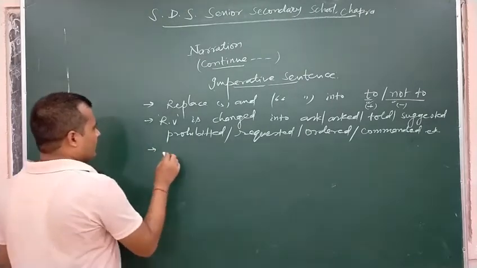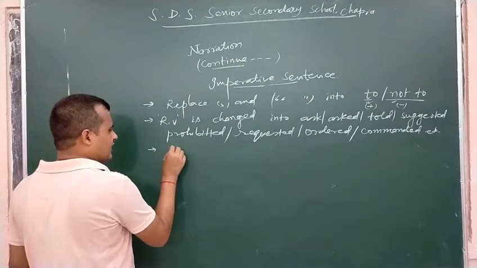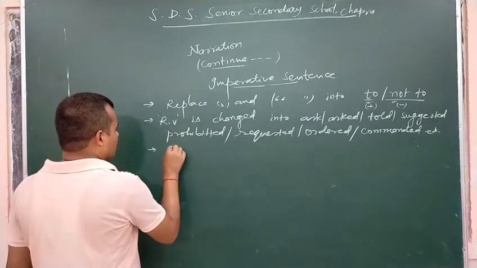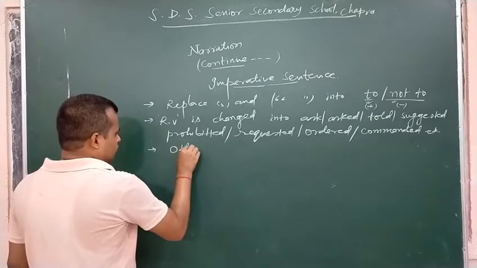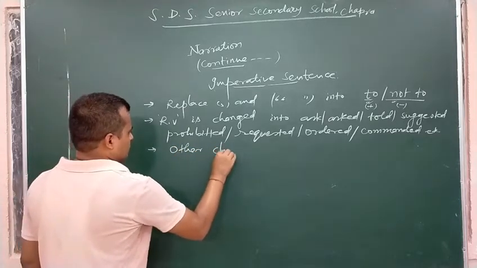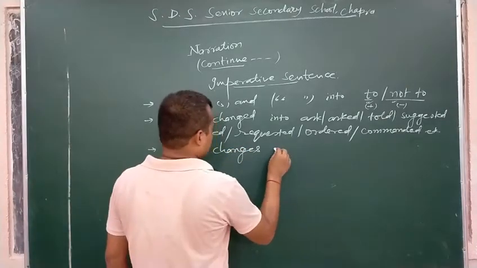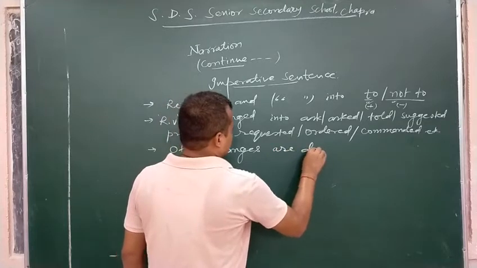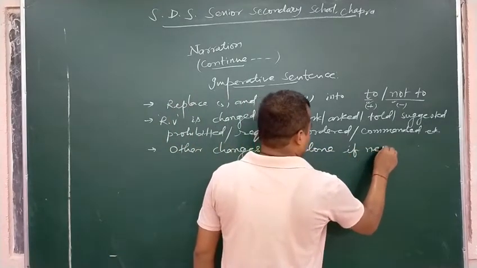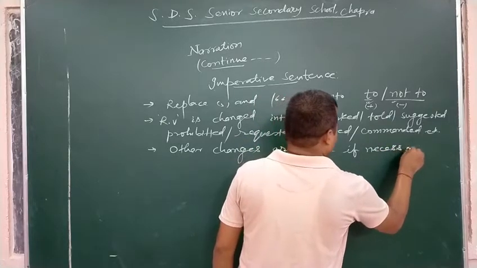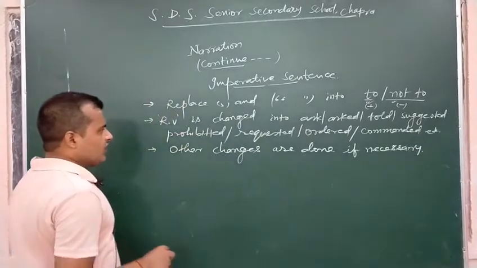Now, generally other words would not be changed in this sentence. Other changes are done if necessary. Generally, no other changes are required.